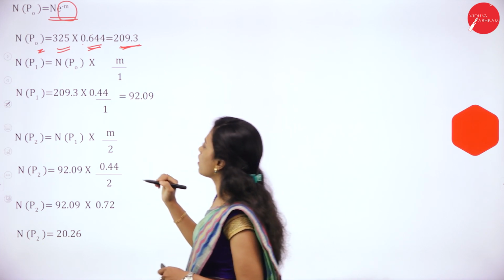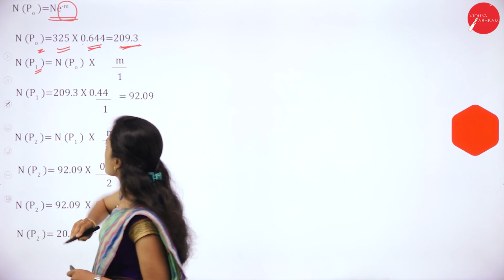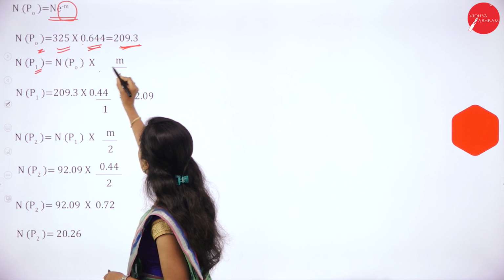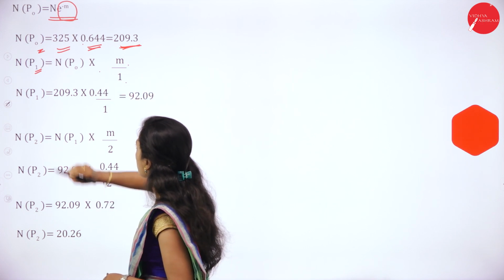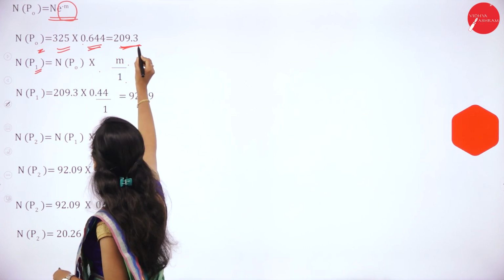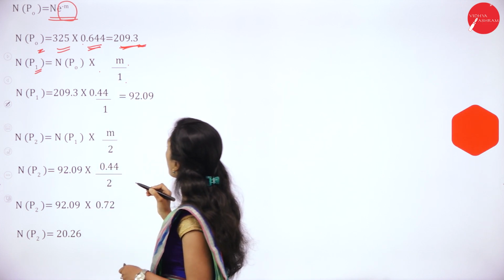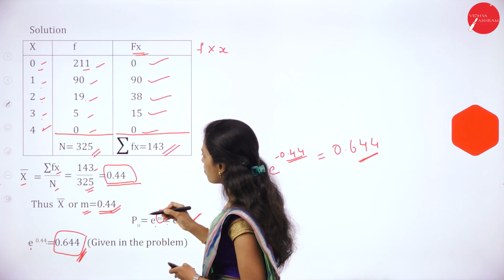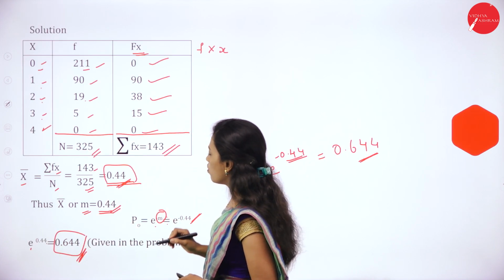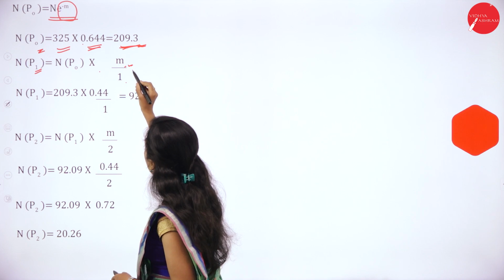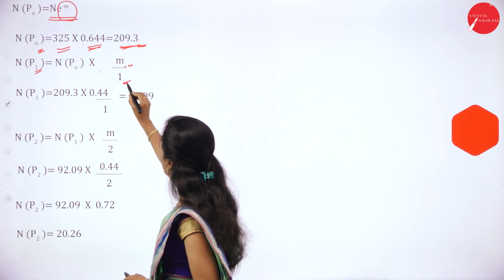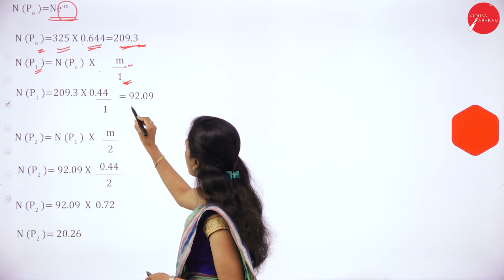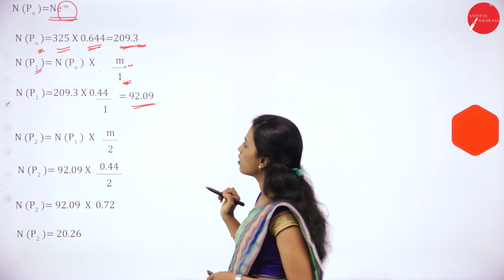N of P0 is 209.3. Now n of P1, number of mistakes is 1. N of P1 is n of P0 into m by 1. So n of P0 is 209.3 into m, which we have calculated, 0.44, divided by 1 because number of mistakes is 1, is equal to 92.09.